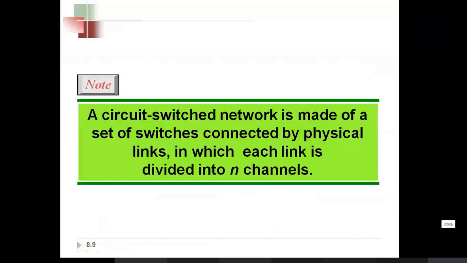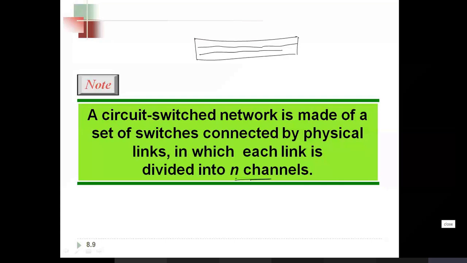Your circuit switch network is made up of a set of switches connected by physical links, in which each link is divided into channels. By this time everyone should know the meaning of channels. If I have a high capacity bandwidth link, this link can be divided into a number of channels.